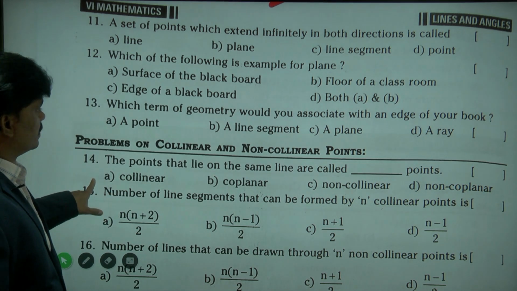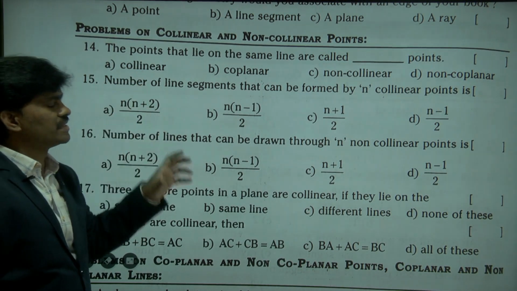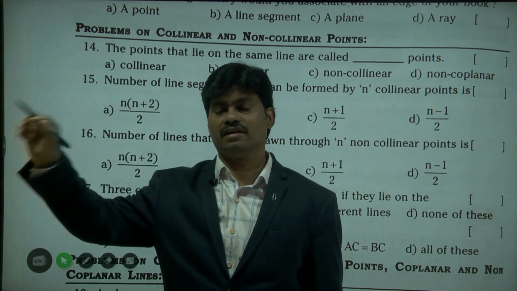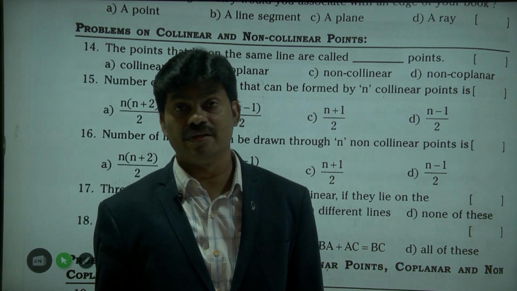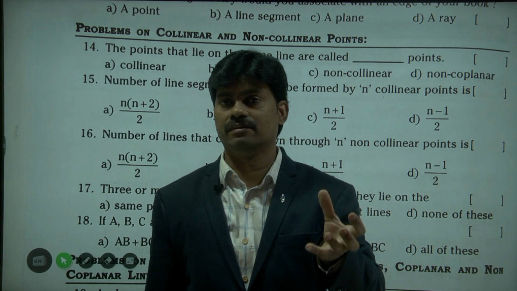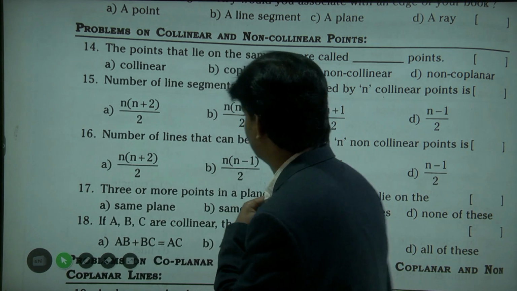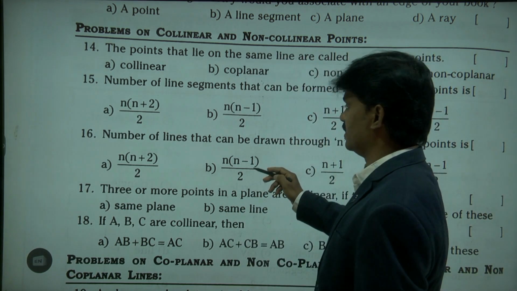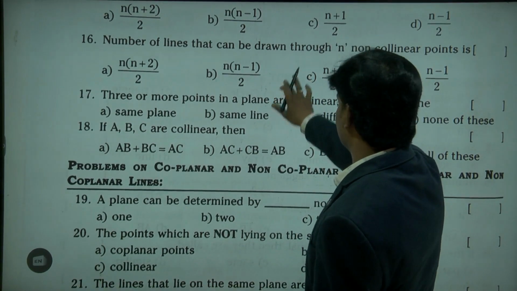Next. Problems on collinear and non-collinear points. The points that lie on the same line, yes, it is a line. There are a number of points on the same line. We discussed in the previous class that these are collinear points. If lines lie on the same plane, they are coplanar lines. Collinear points, coplanar lines. And the number of line segments is n into n minus 1 by 2. We know this formula. Only one formula we have seen in the previous class.